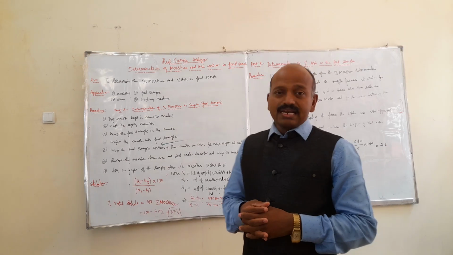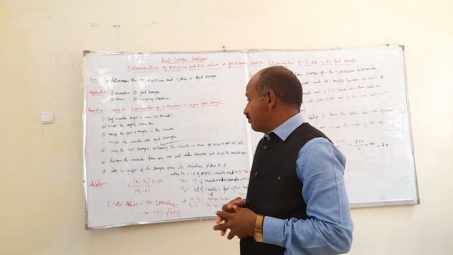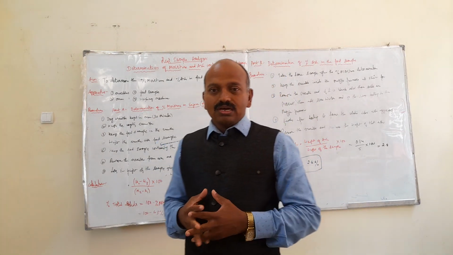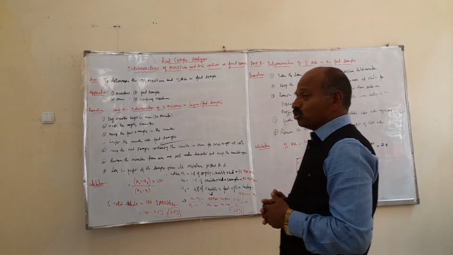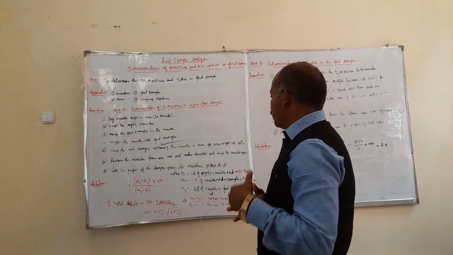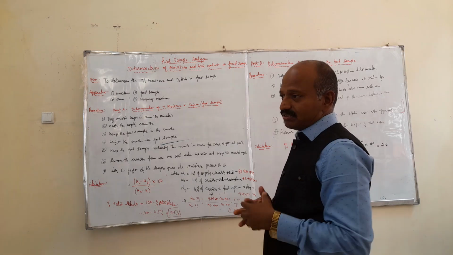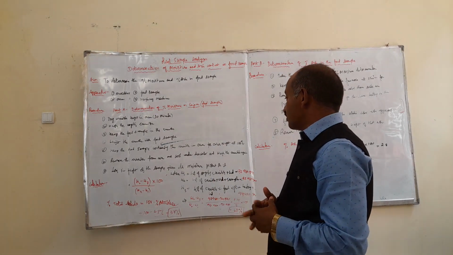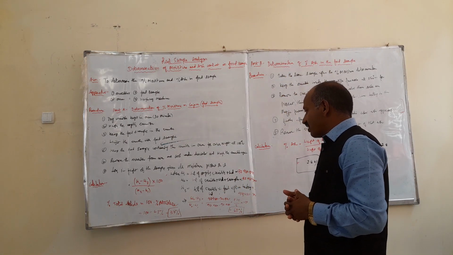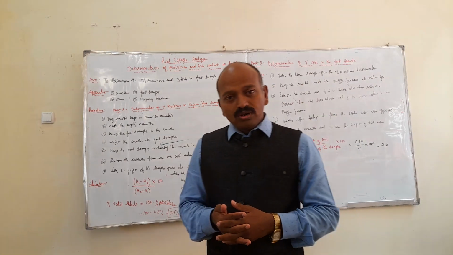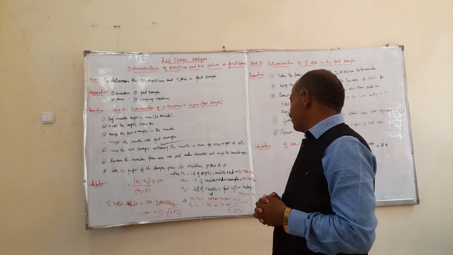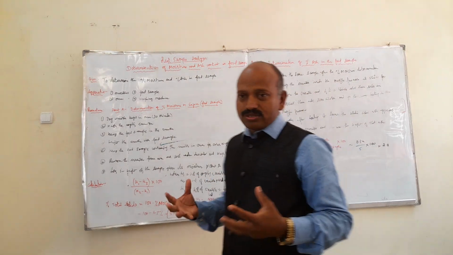Let us see the calculations here, very simple calculations. The formula for calculating the percentage of moisture is (W2 minus W3) divided by (W2 minus W1), into 100. Here W1 is the weight of the empty crucible plus lid; we have already done the first batch, and W1 is 92.980 grams. W2 is the weight of the crucible plus lid plus sample, which gives 97.980 grams. Finally, W3 is the weight of the crucible plus food after heating in the oven, and the value we got is 94.830 grams.